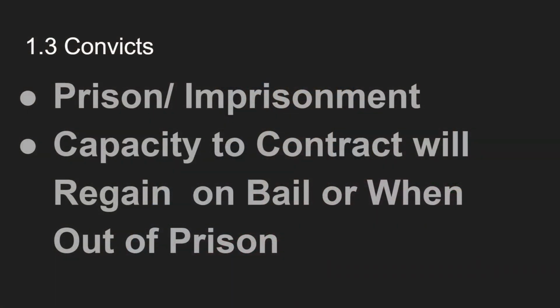Now the third point is convicts, that is a person undergoing imprisonment for any wrongdoing, maybe criminal activity, killing a person, drug dealing, or attacking somebody's property or attacking somebody. The capacity to contract will be regained when he is out on bail or out of prison. When he is undergoing the jail term, he is not entitled to enter into any contract because he is serving imprisonment.